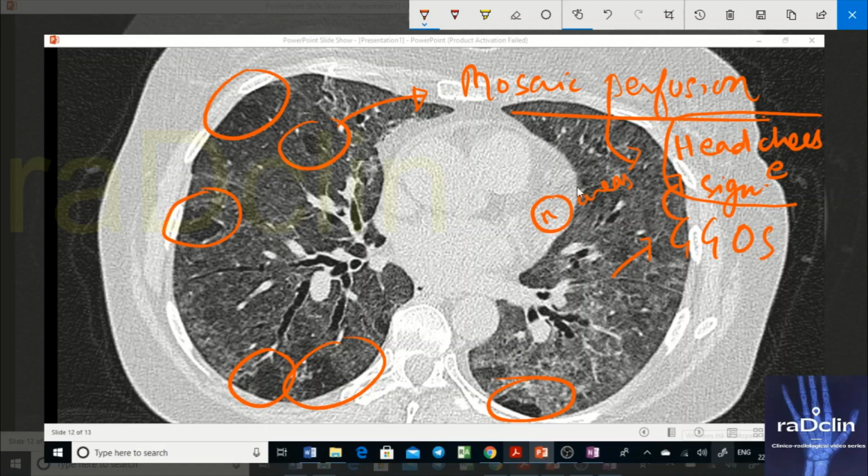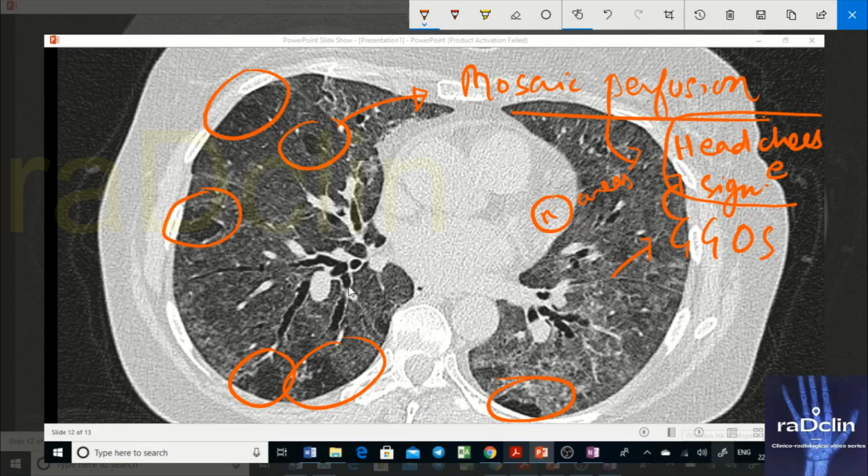Now that is about the sign, but if you look closely, can you look at the airway of this patient? This is the hilar, parahilar location, and if you follow, these airways are dilated. Clearly they are dilated, they are irregular. If you go towards the periphery, there's the normal tapering which should be there. The airway should taper as we go towards the periphery.